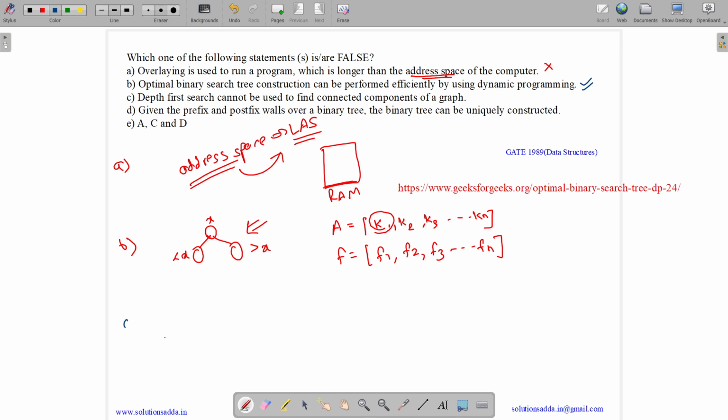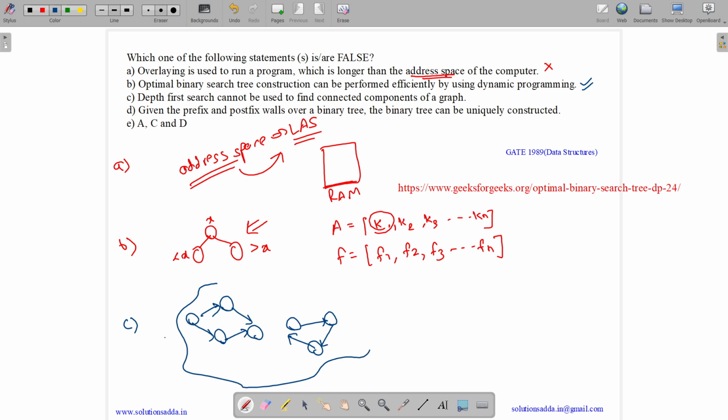Option C, depth first search cannot be used to find the connected components of a graph. This is false. Let us suppose this is a graph over here, the entire graph with two connected components.